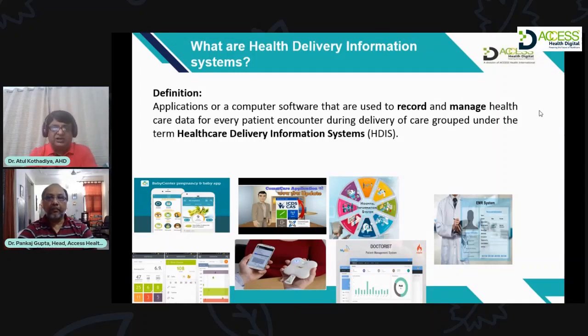For example, hospitals are using HIMS, or clinics are using a clinical management system. The telemedicine provider will use a telemedicine platform. So all these solutions or systems are basically HDIS. It can be a laboratory information system, radiology information system. All these systems are called healthcare delivery information systems.